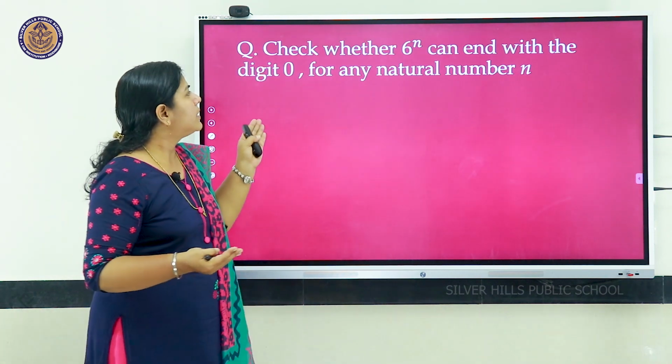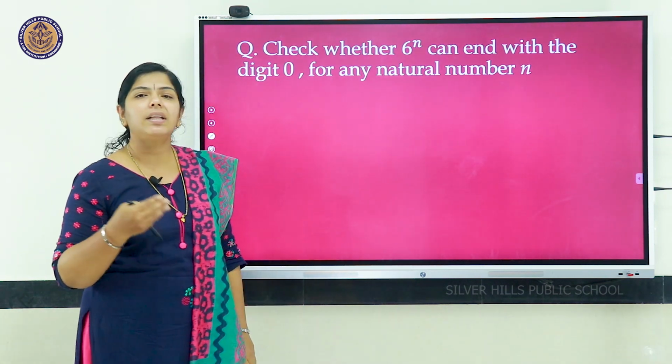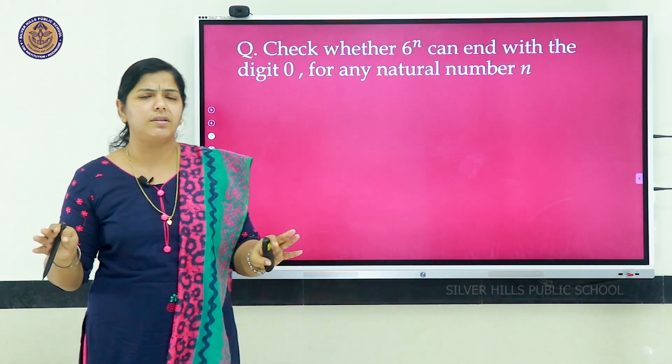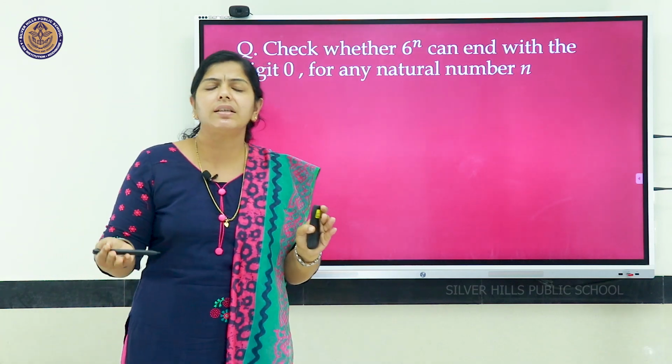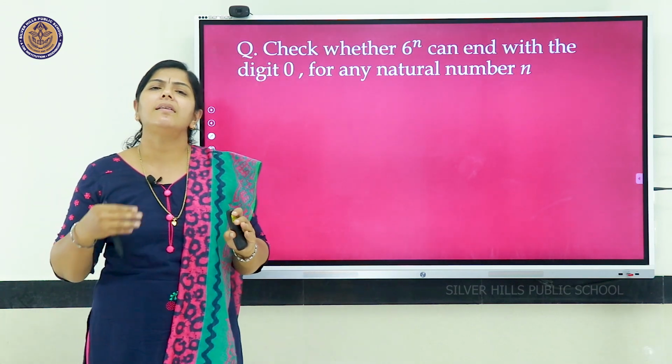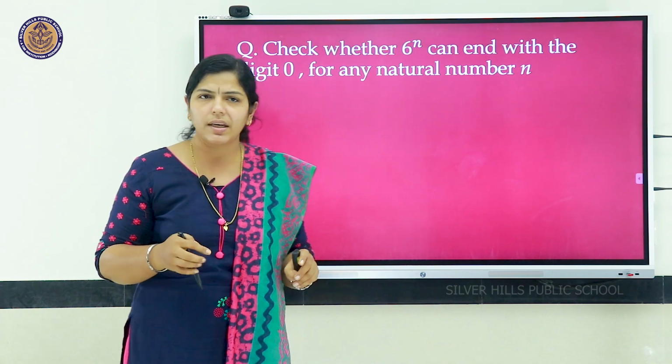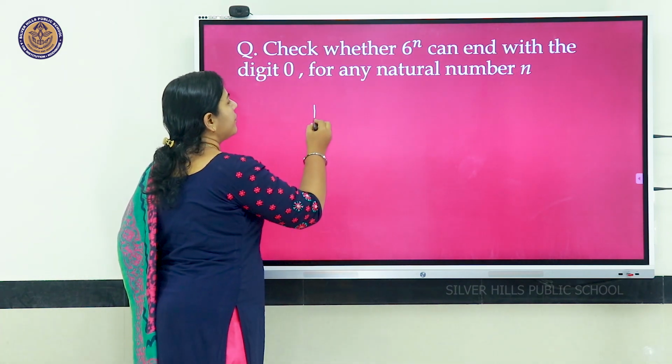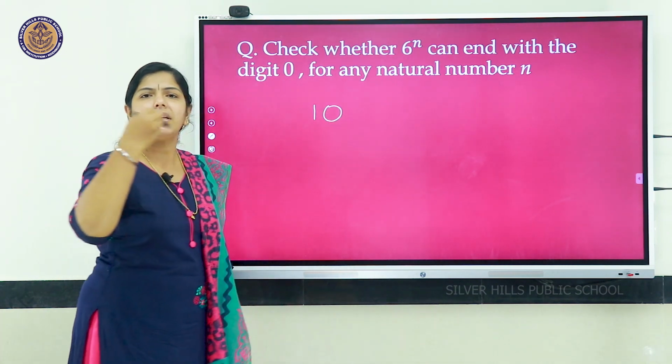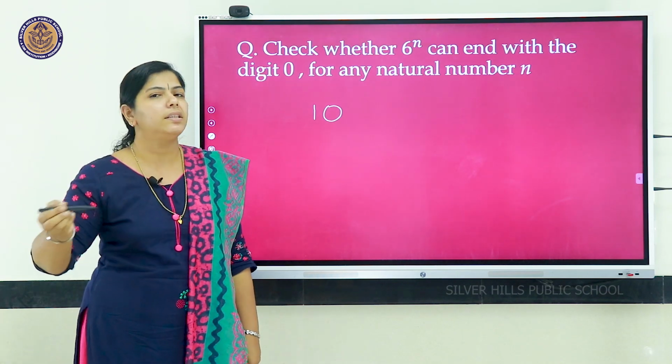Normally, when will a number end with 0? When it is a multiple of 10, isn't it? When a number is a multiple of 10, it will end with digit 0.